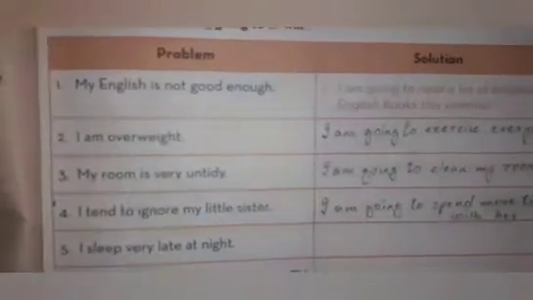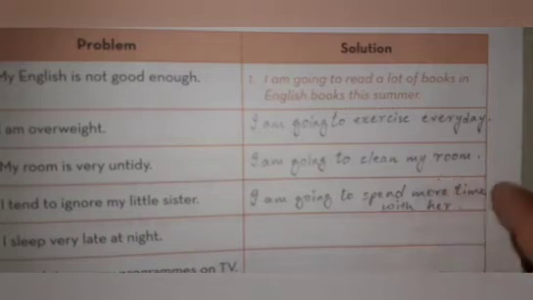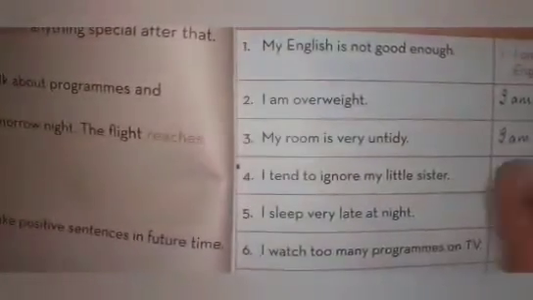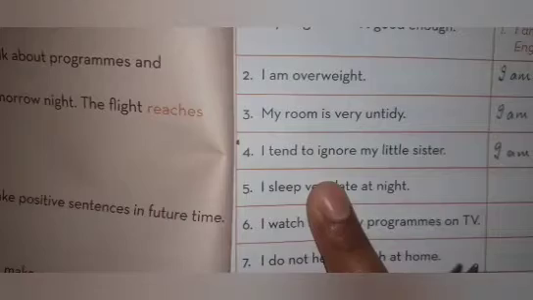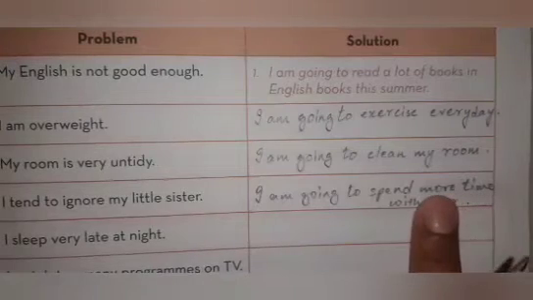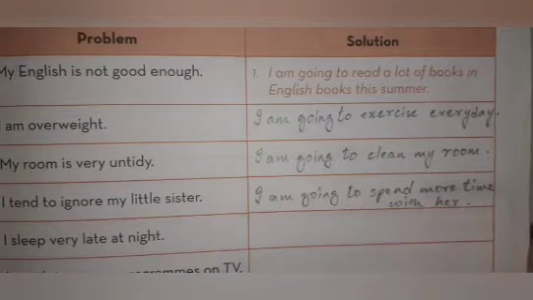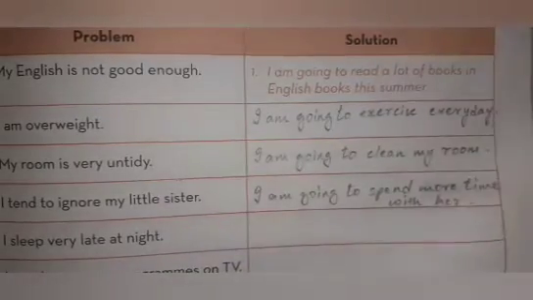Solution can be I am going to clean my room. See the next one. I tend to ignore my little sister. So the answer can be I am going to spend more time with her. Okay. Try the rest.